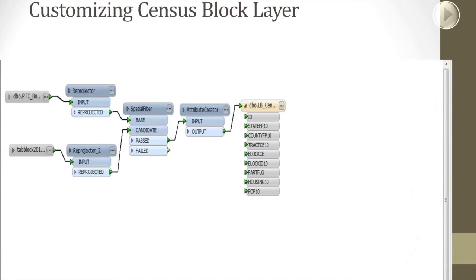One of the requirements, we had to provide census block data, and when we got that census block data from the Census Bureau, it's for a very large area, and to bring it into AutoCAD, sometimes the performance suffered because it's such a large data set. Well, FME is perfect for being able to really narrow that down to just the census blocks that were in our area. And so what we have here is we have our boundaries. This is the data source of our boundaries, and this is the data source of the census data. We're just doing a simple spatial filter, and out comes the census blocks that are just inside of our area.